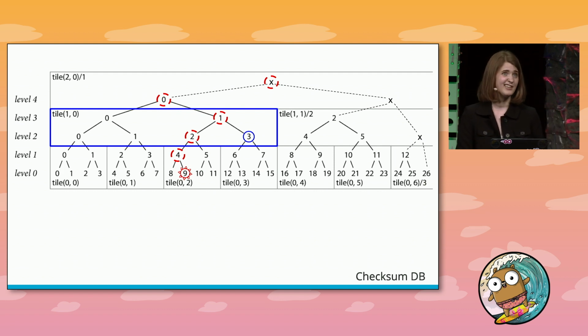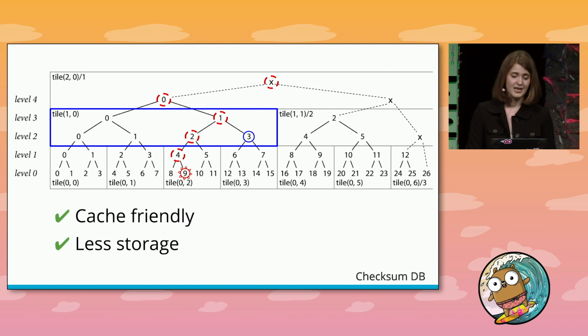Using tiles has some nice benefits. Tiles are nice for the checksum database server since they're really cache-friendly at the front end. But it's also really nice for you as a client because they only cache the bottom row of each tile and build any necessary intermediary nodes on top of that. So since we've chosen a tile height of 8, this cuts down a lot on your storage costs. So instead of caching the entire tree, the Go command is just going to cache every 8th level of the tree and build any necessary intermediary nodes on top of that on the fly as needed.